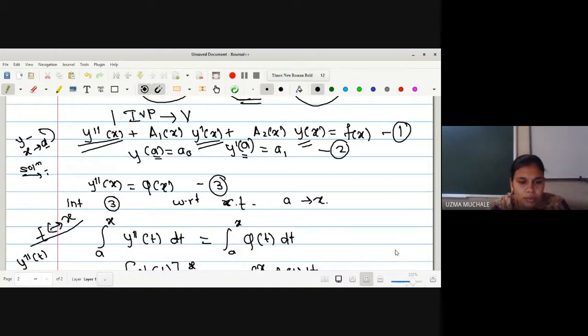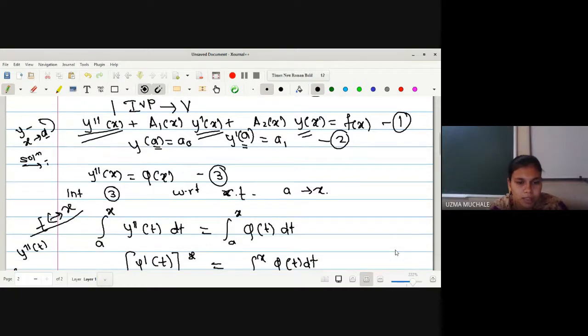Okay. So what you have to do in this, I told you already that there are some other ways also to convert an IVP to Volterra, but we will follow one method so that we do not have confusion when writing in the examination, right? y double dash is equal to phi of x. We will assume that it will be some function in x.